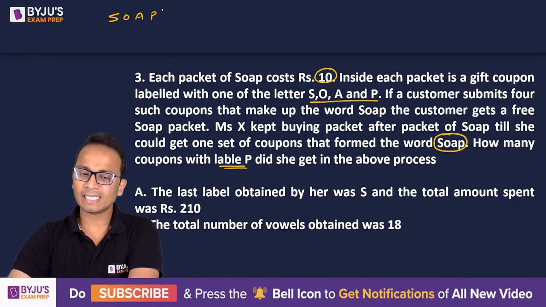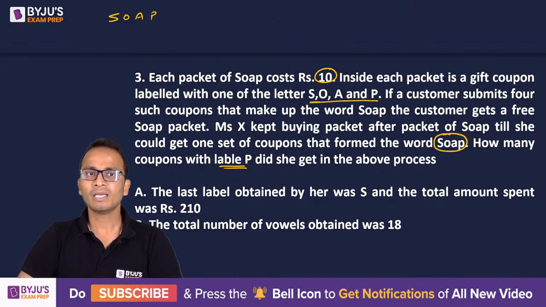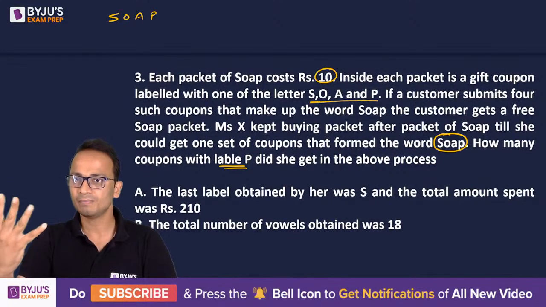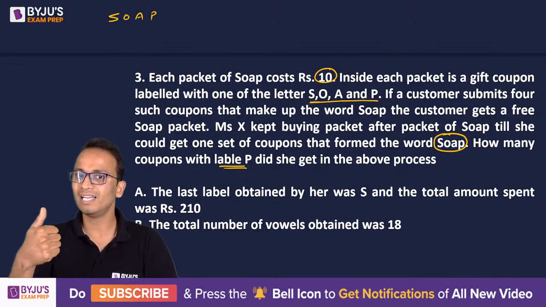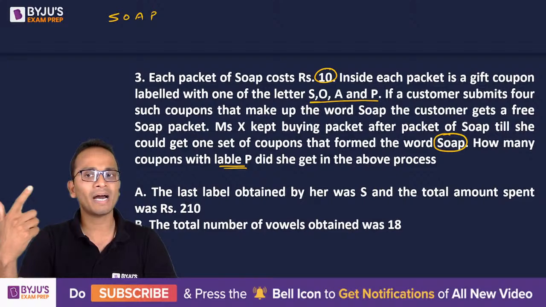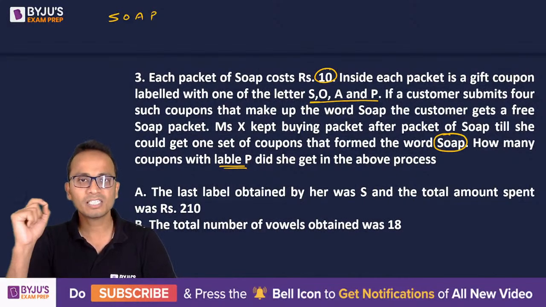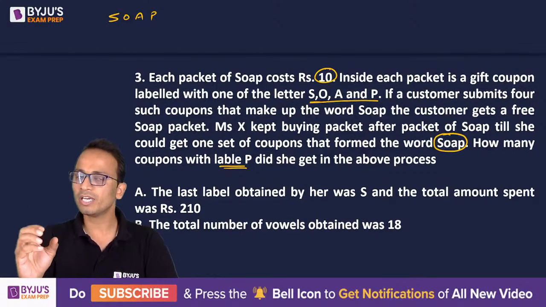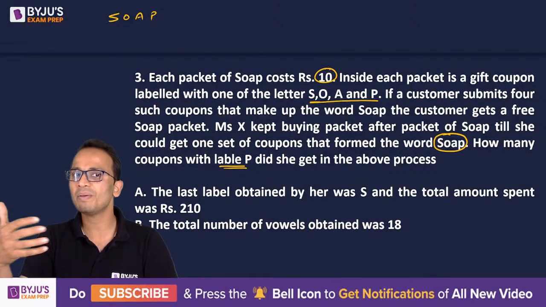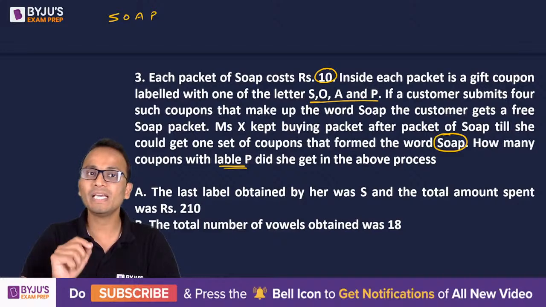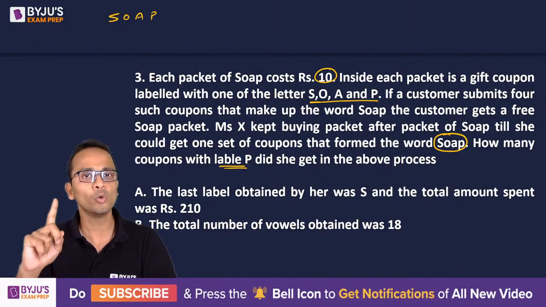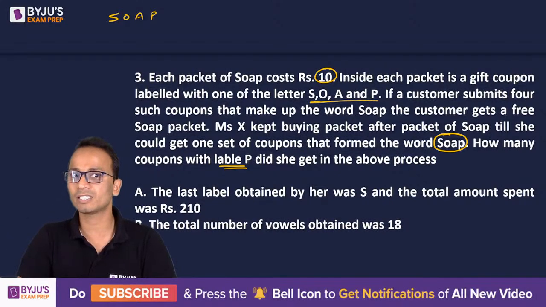Out of these four alphabets, she kept on buying packets after packets till she could get one set of coupons. So some alphabets may be repeated, but there will be exactly one alphabet which she will get only once, in her last attempt.